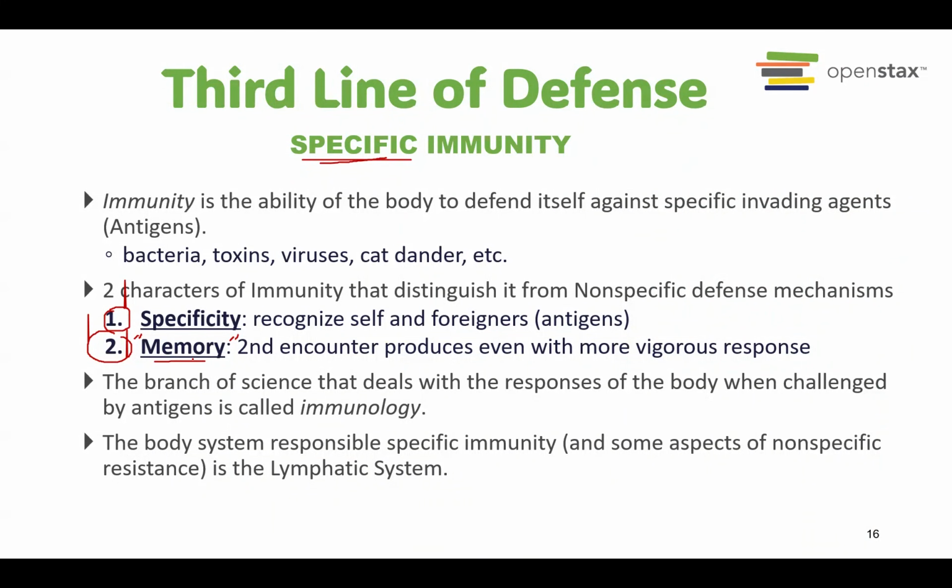This is what we call the immunity. But if the one coming is polio, for example, then we have to create another defense mechanism for the polio virus. So this is the third line of defense. Again, it's very specific. It depends on what type of pathogen enters the body. Therefore, it is acquired. They will create it after the entrance of the specific pathogens.